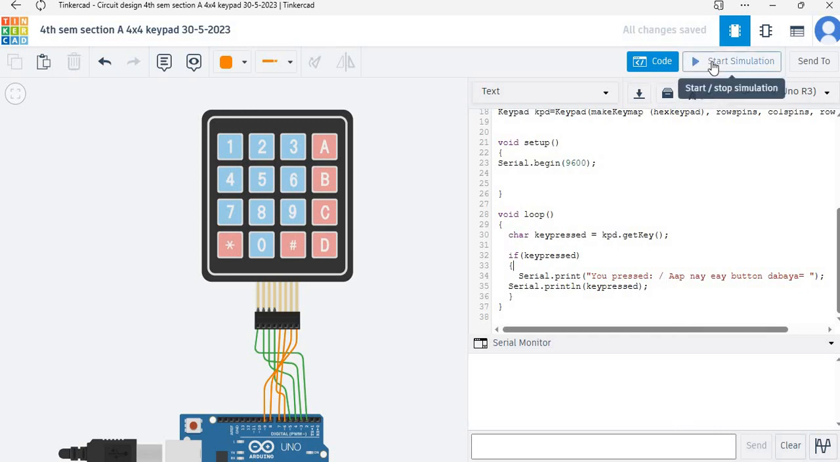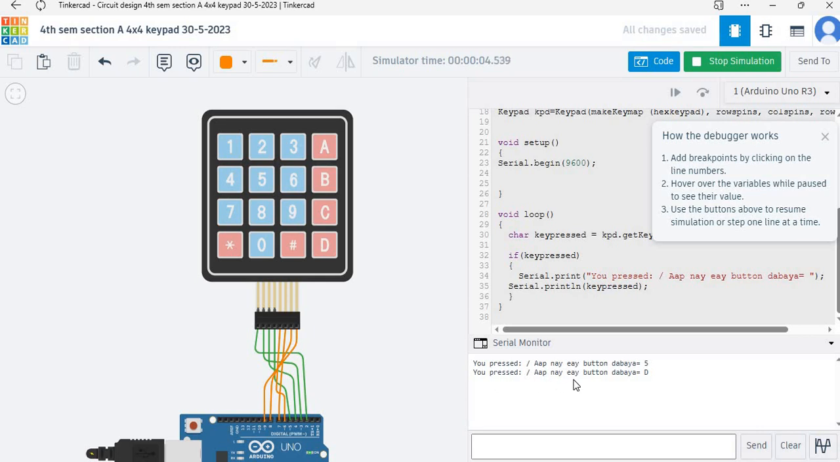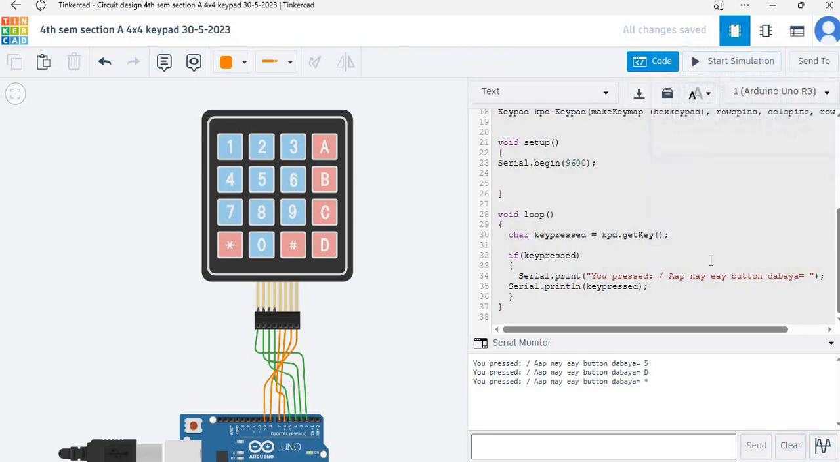So now I am simulating this code, and after simulation you can get the desired result. Now I want to press 5. At the serial monitor we are receiving "you press slash" and the Hindi message that you pressed this button. Okay, now I'm pressing D. You press slash, you pressed this button, that is D. Star.